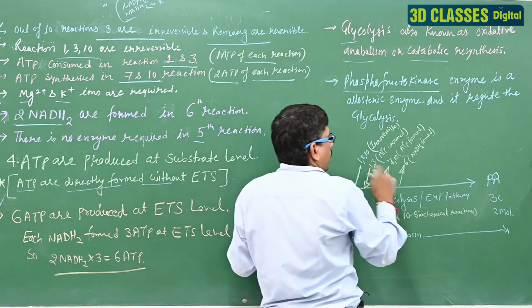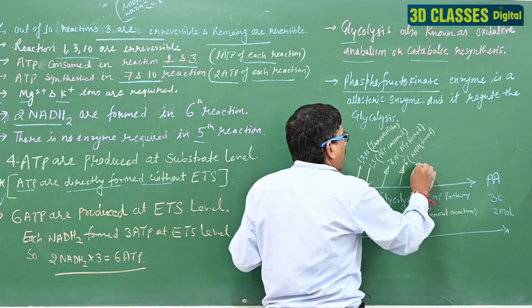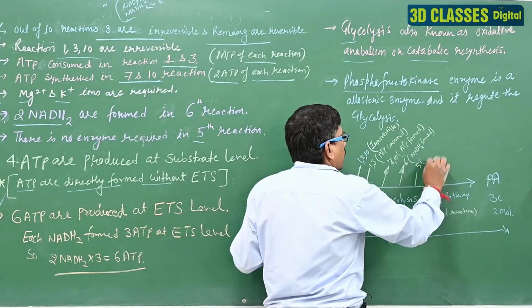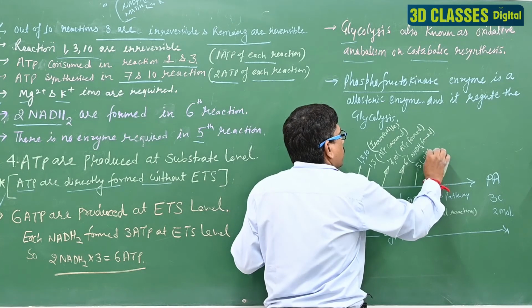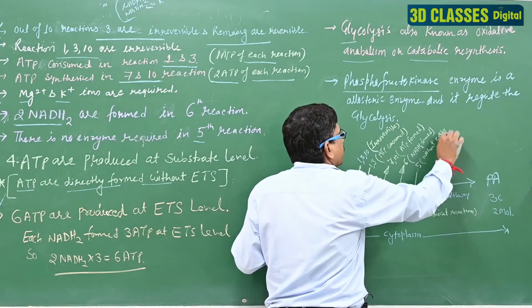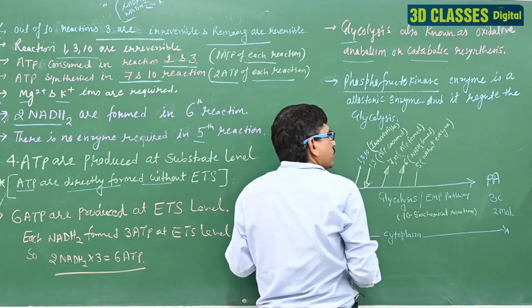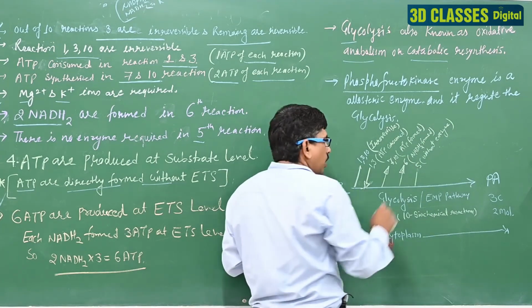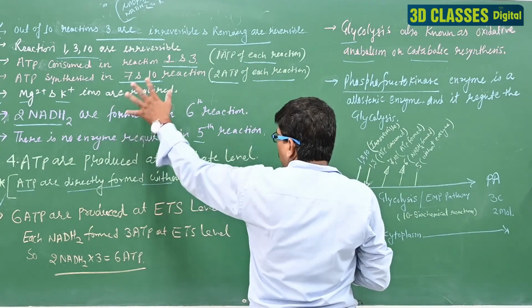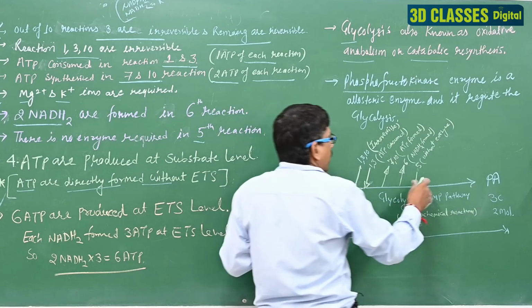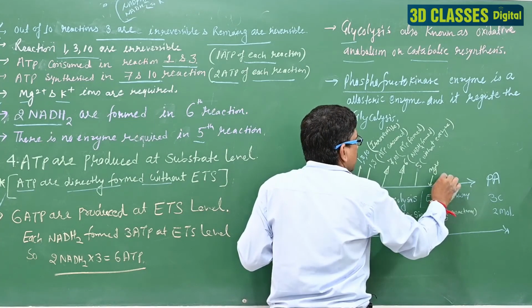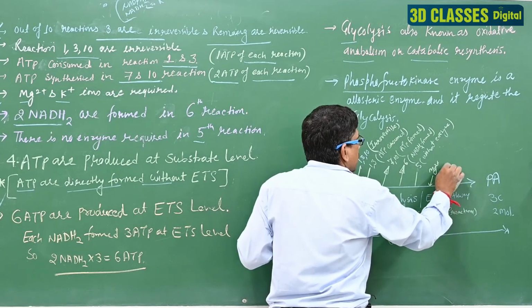Clear? Step number 5, without enzyme, no enzyme. Clear? All the things are required here, and we can say Mg2 plus and K plus are required.